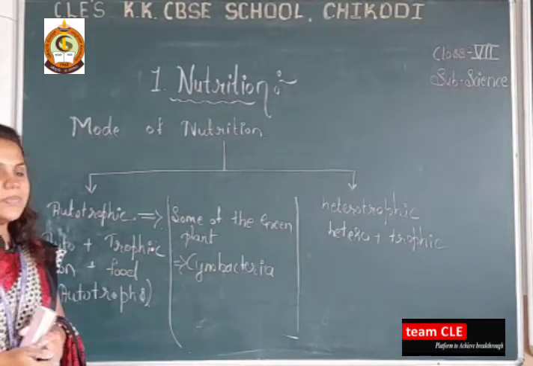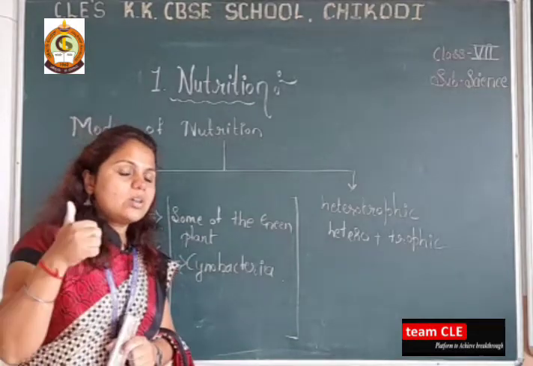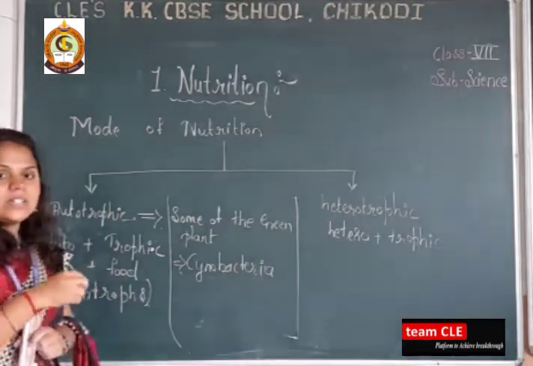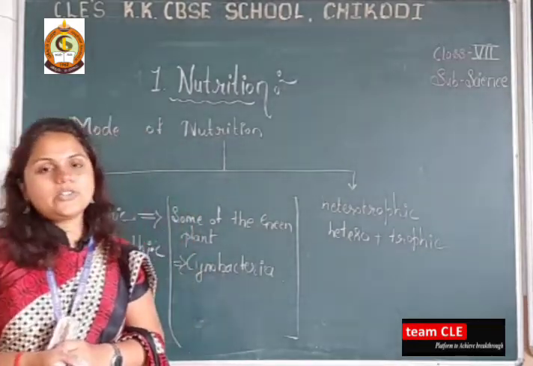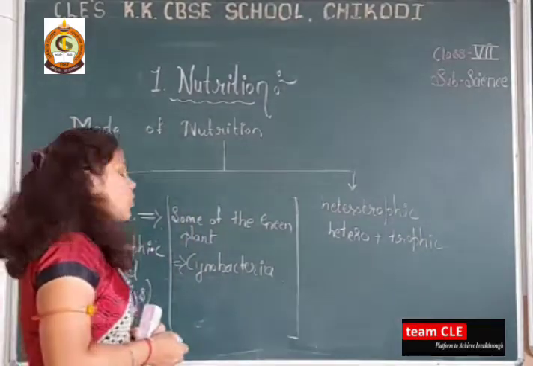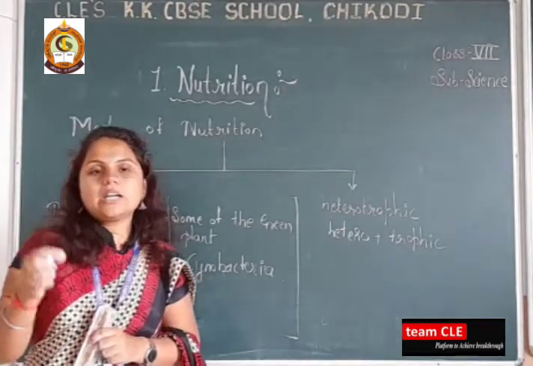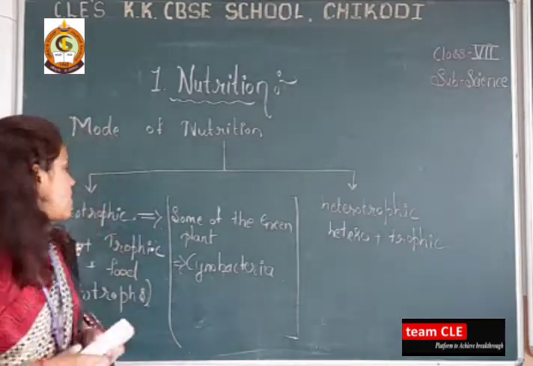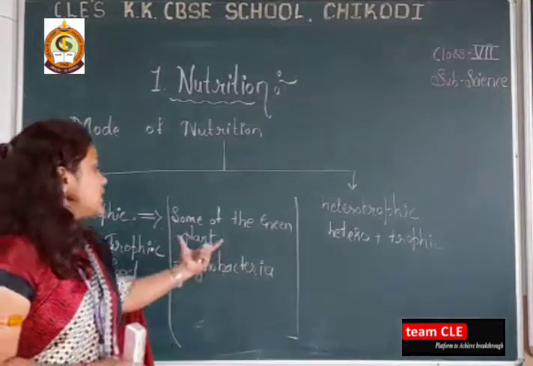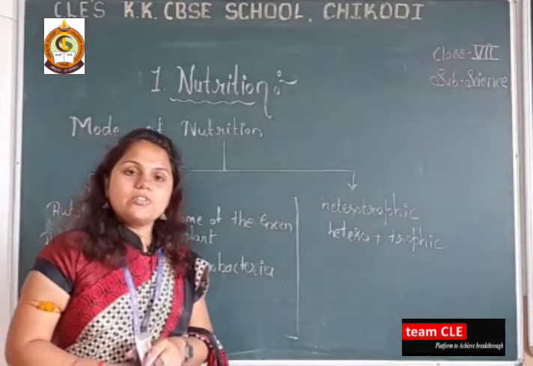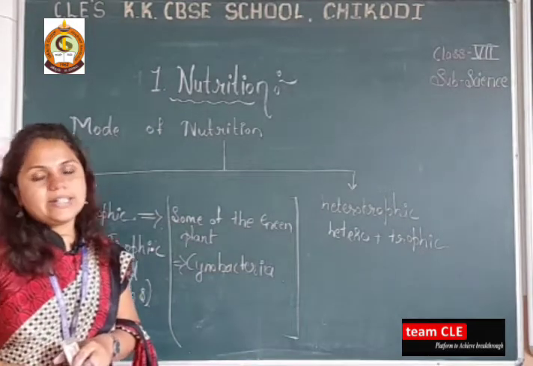autotrophic. Okay, so if the question arises, what do you mean by autotrophic, then you have to write the answer that it is a combination of two words, auto and trophic, where auto means own and trophic means food. So the organisms which can prepare their food by themselves are called autotrophic. And next, what are the examples of autotrophic? Some of the green plants, and the next one is the cyanobacteria.